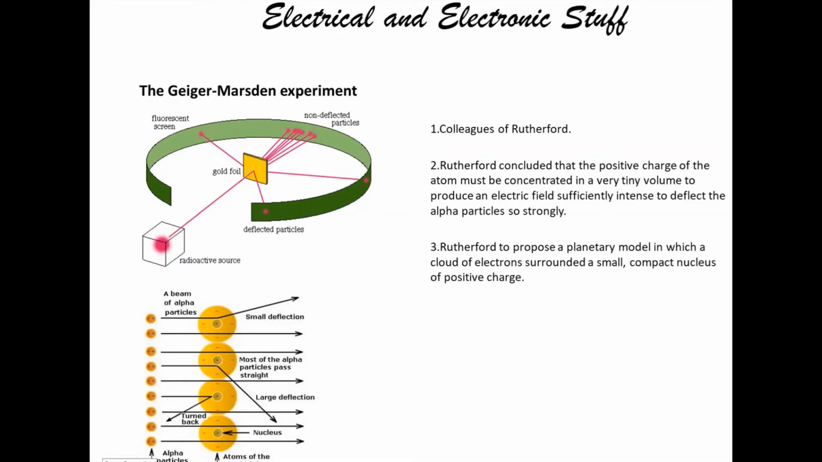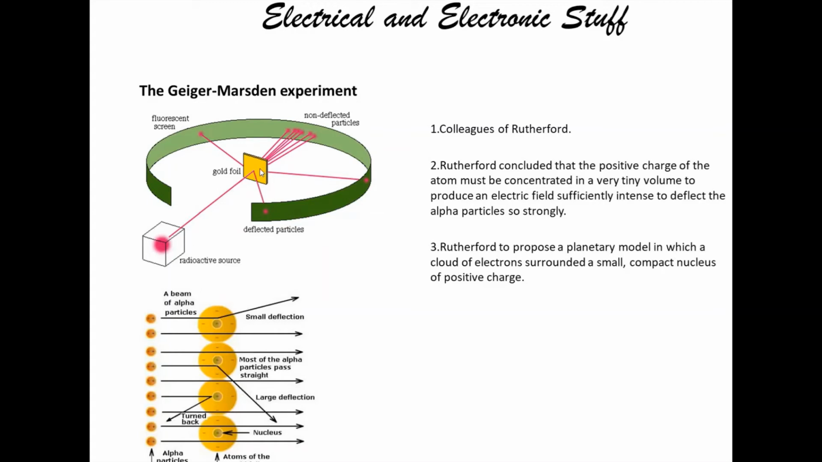Rutherford proposed the planetary model, in which a cloud of electrons surrounds a small nucleus, you can see here. The observation can be seen here that some beams pass and some beams are deflected and turned back due to the positive charge, because the radioactive source gives the alpha particle beam a positive charge.